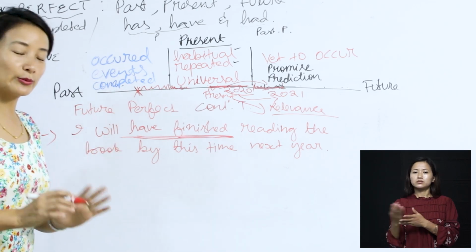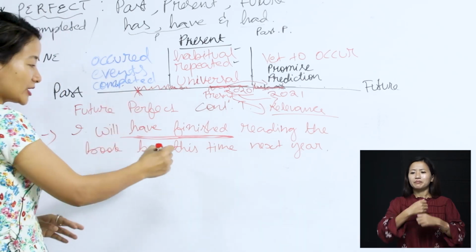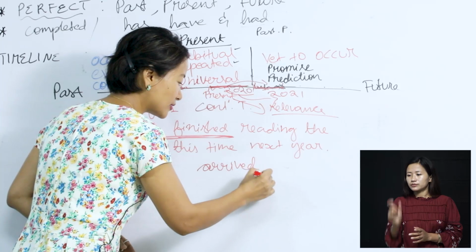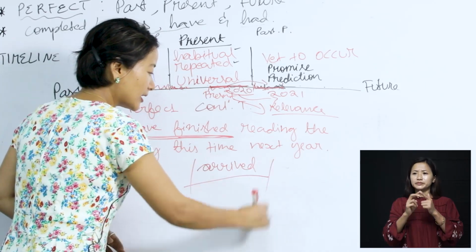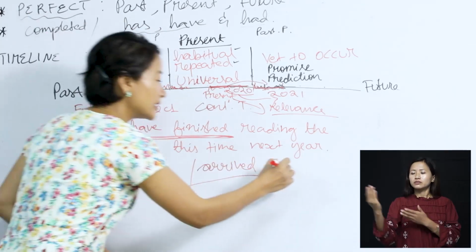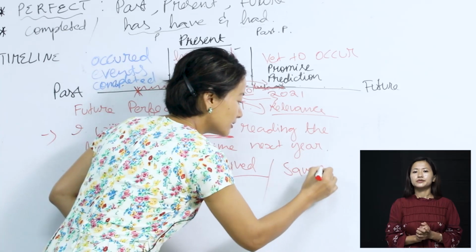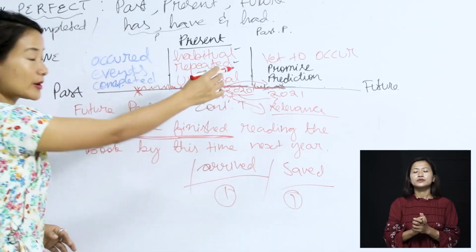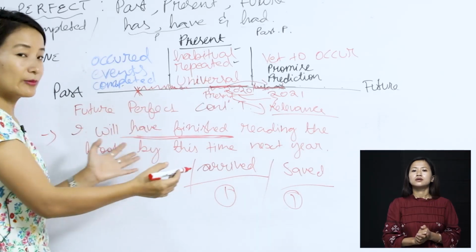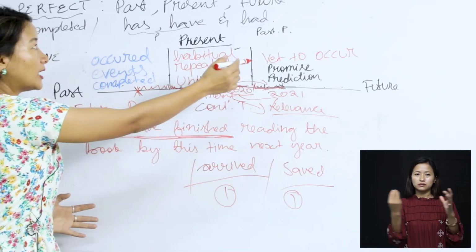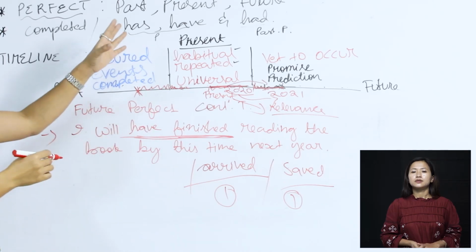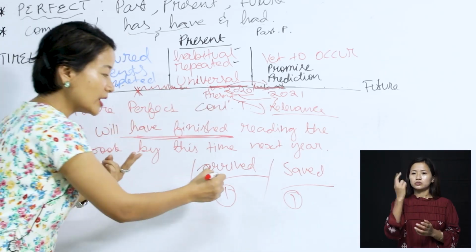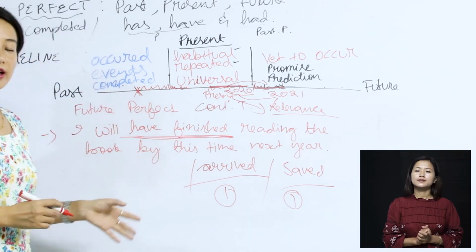Let me just put it in that way. That may not make much sense here, but let's say the parents are traveling, and by the time the parents arrived, he would have saved some money. So two events. So in these kind of cases, even when we are predicting, two events can be used together under the perfect form. Why? Because we are focusing on two events to be perfected. So that's what we have here.